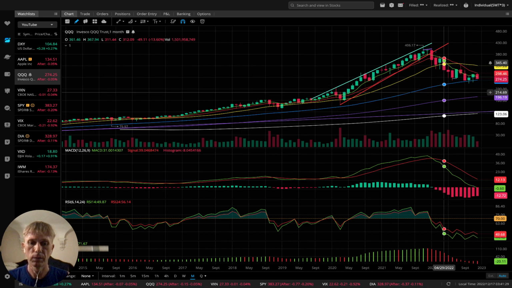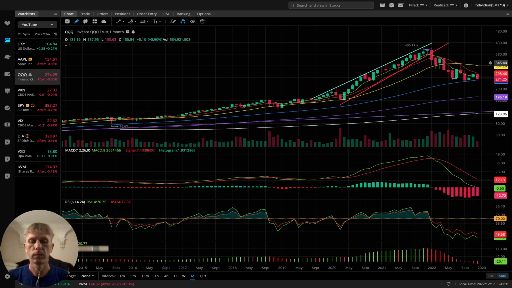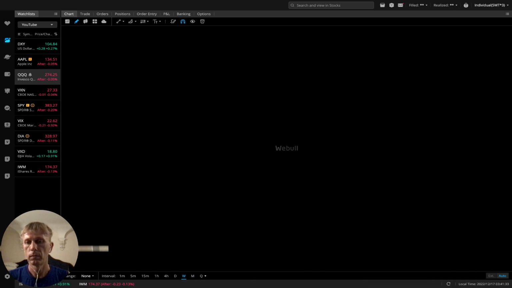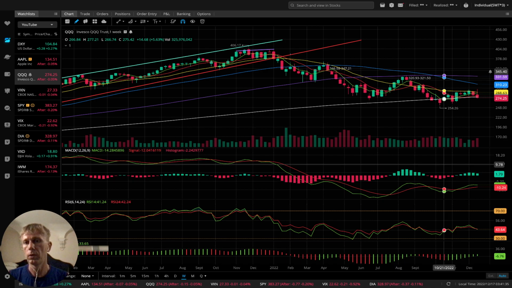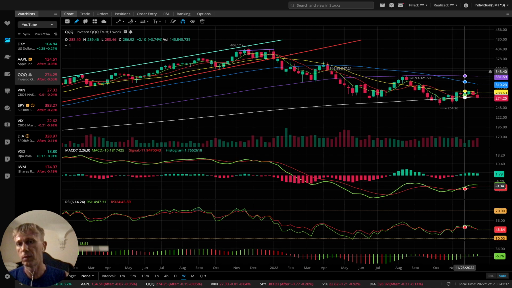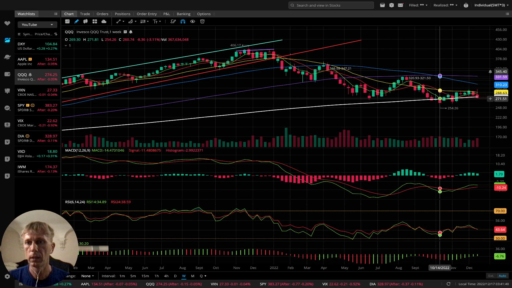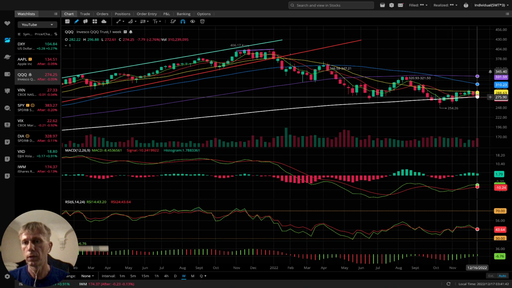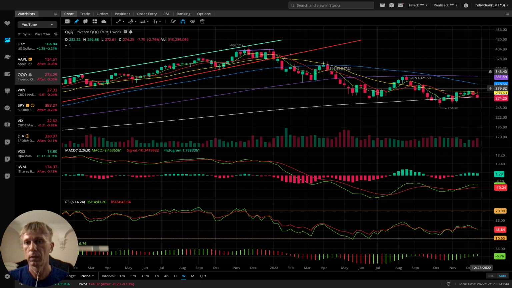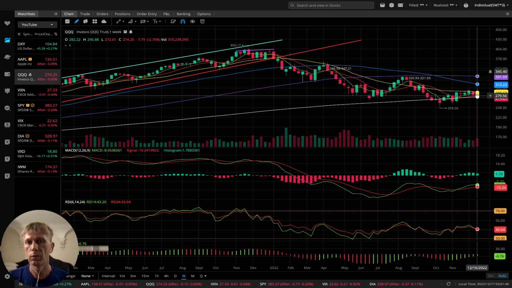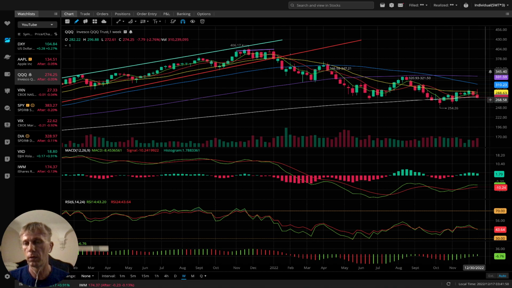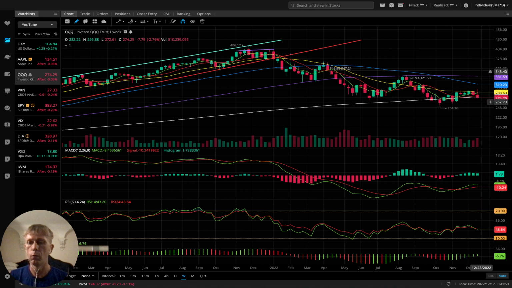Monthly still bearish. Let's check weekly. Weekly, it was bullish and it's still kind of bullish. It stopped at MA200 and it can bounce from MA200, but we'll see. We'll see if it can bounce from MA200 or it will do a bearish crossover over MA200 and move lower.